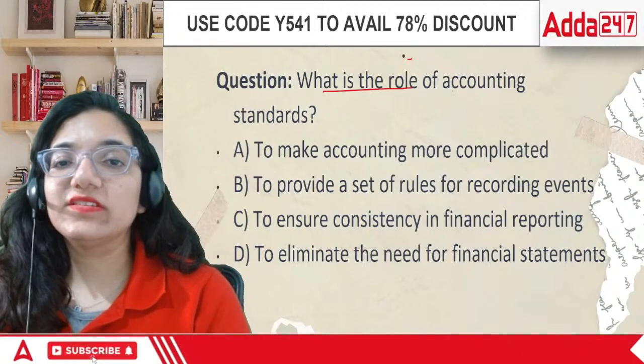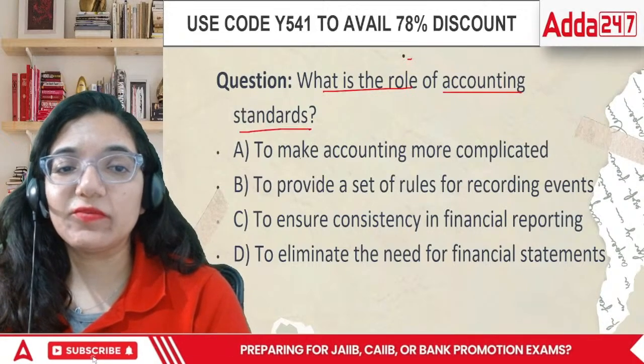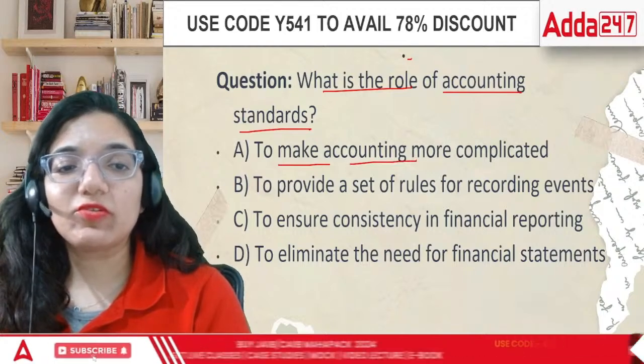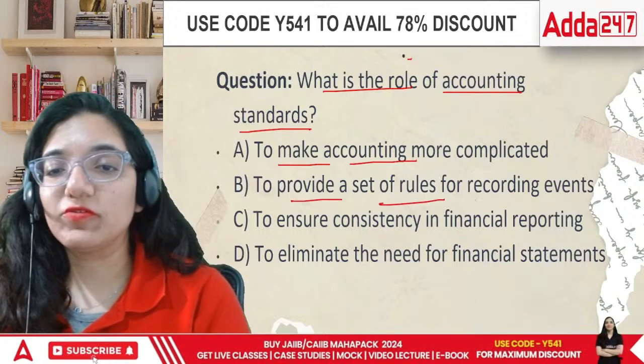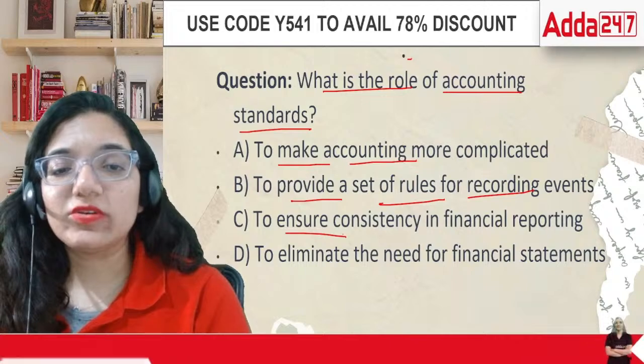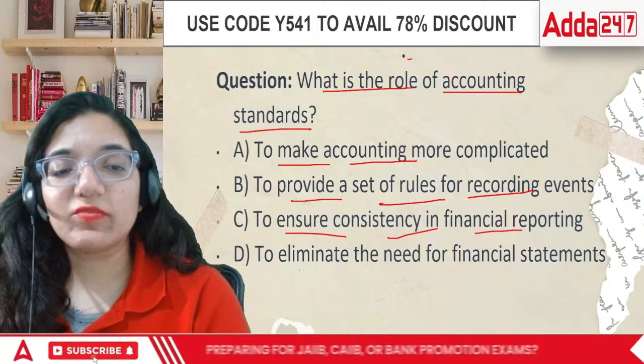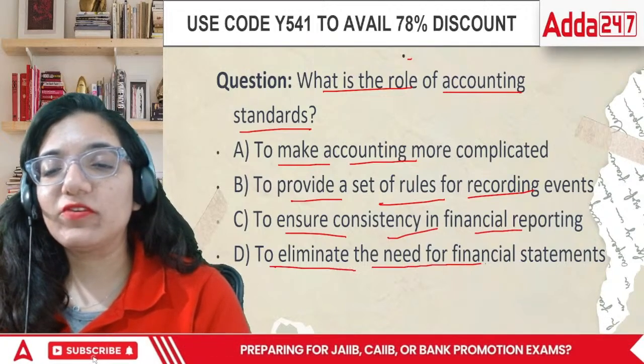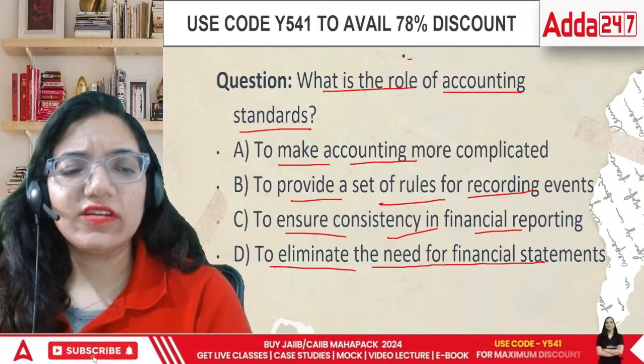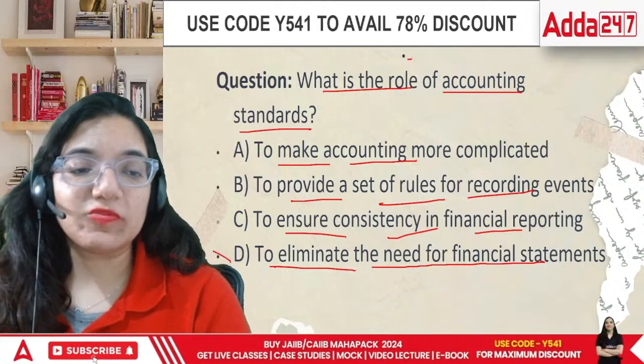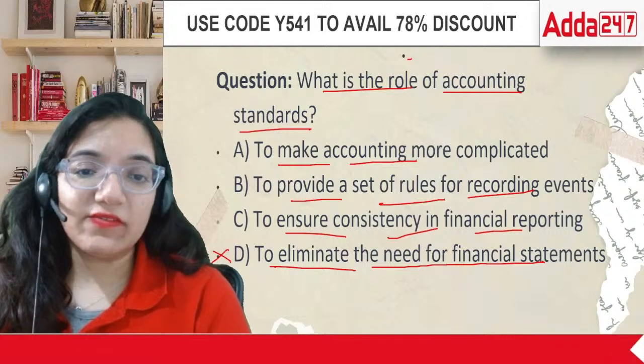Next point. What is the role of accounting standards, everyone? To make accounting more complicated, to provide set of rules for recording events, to ensure consistency in financial reporting, or to eliminate the need for financial statements. You just can't eliminate the need for financial statements just because you made some rules. This is definitely wrong.